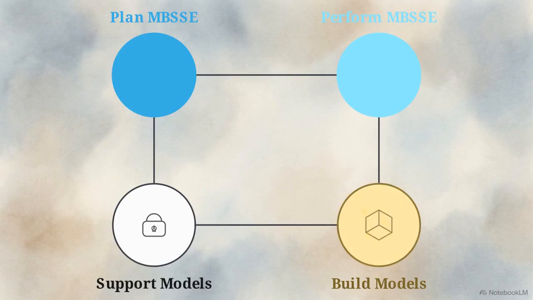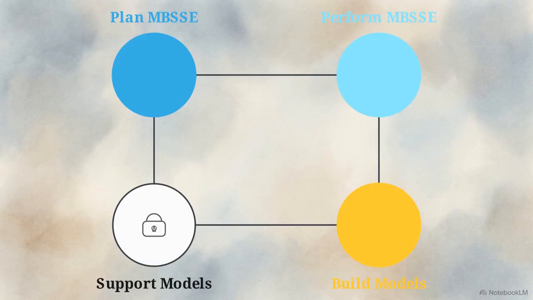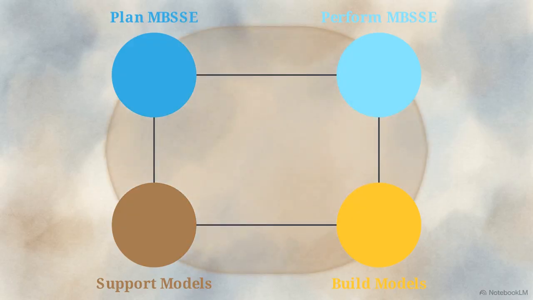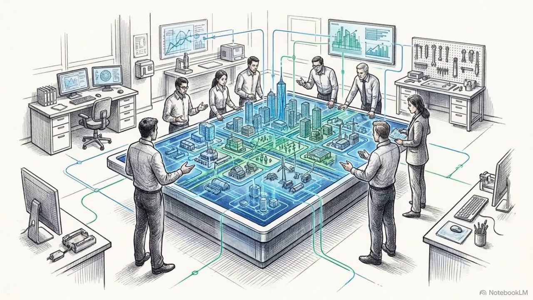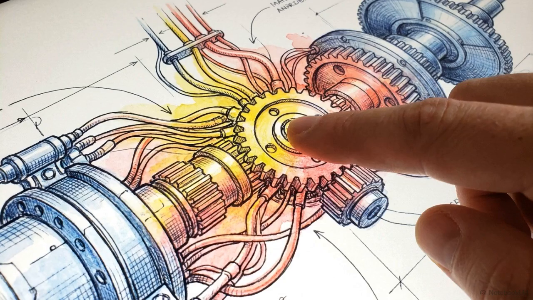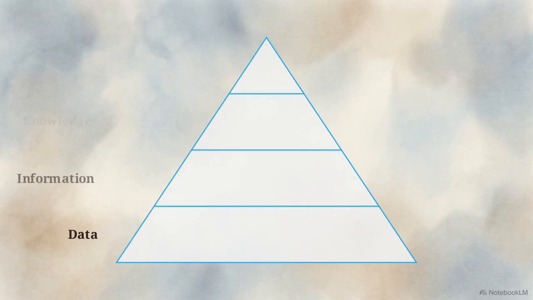The Perform group then identifies the specific technical problems and system concerns that need to be addressed in the current development phase. These concerns are fed into the Build group to be translated into testable models. Meanwhile, the Support group provides the back-end infrastructure for configuration control and technical quality, keeping the entire loop running smoothly. This dynamic architecture replaces static paperwork with a digital ecosystem, allowing engineers to connect millions of moving parts and analyze their interactions instantly. But how does this engine actually generate value?